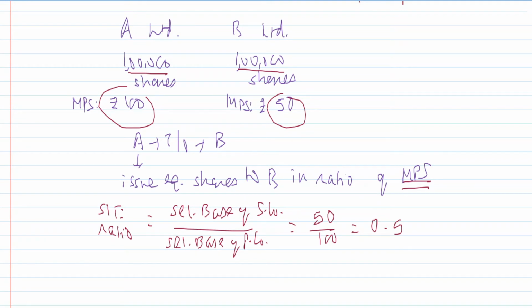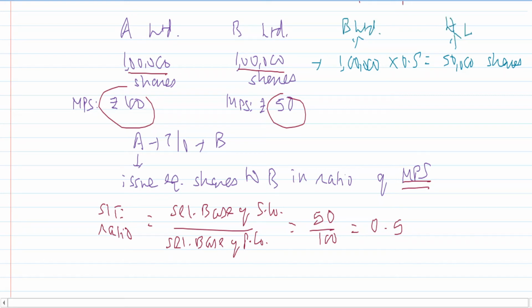So how many shares are there in B Limited? 1 lakh shares. You will multiply this with 0.5, so you will get 50,000 shares. This 1 lakh is shares of B Limited, while this 50,000 is shares of A Limited. 1 lakh shares of B will get converted into shares of A Limited. So if you are a shareholder of B Limited, you will surrender your shares in favor of A and become a shareholder of A. And in your place, A Limited will become a shareholder in B Limited. And that is how you will start controlling B Limited.